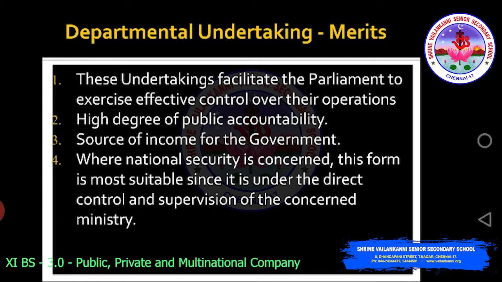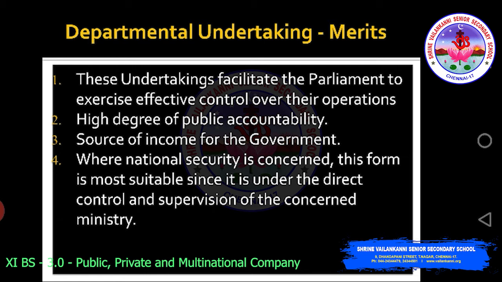When national security is a concern, this form is most suitable, since it is under the direct control and supervision of the concerned ministry.